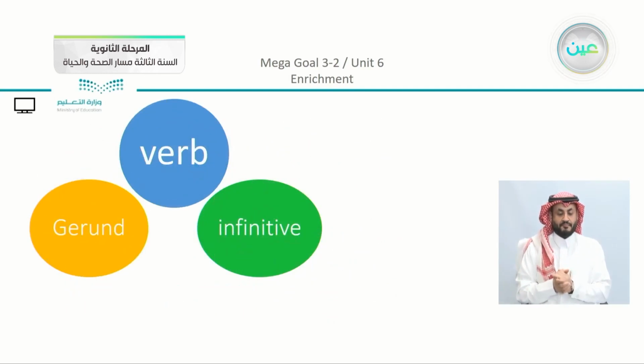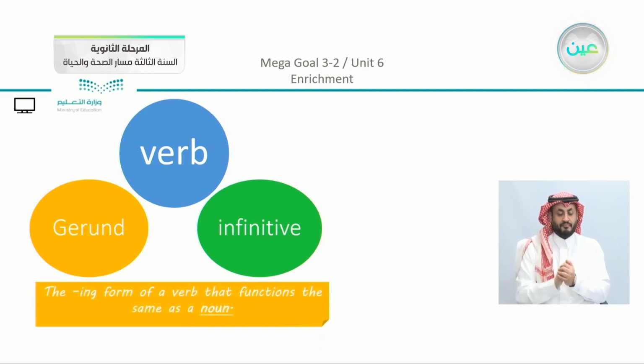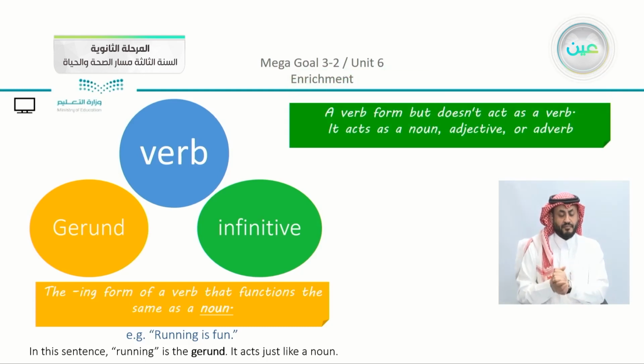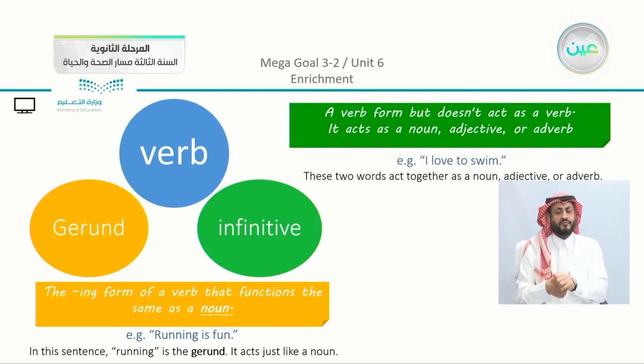So as we studied, we have here the verb that is used with the infinitive and the gerund. Now the ing form of the verb functions the same as the noun, as we mentioned. For example, running is fun. And also to revise for one last time, the infinitive is a verb form but doesn't act as a verb. It acts as a noun, adjective, or adverb. As we have here, I love to swim.